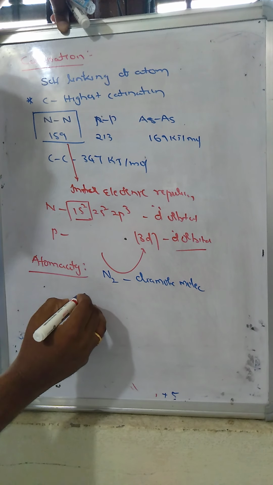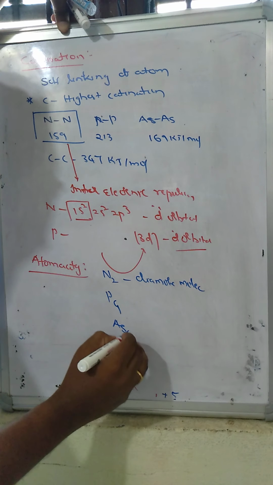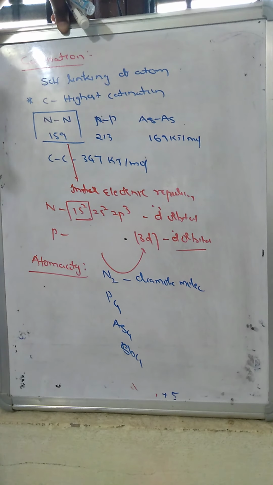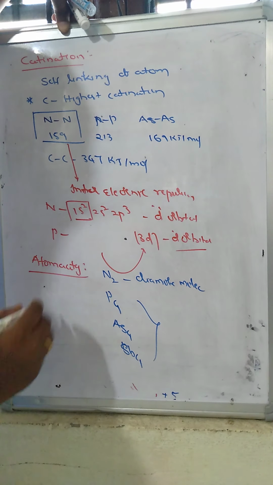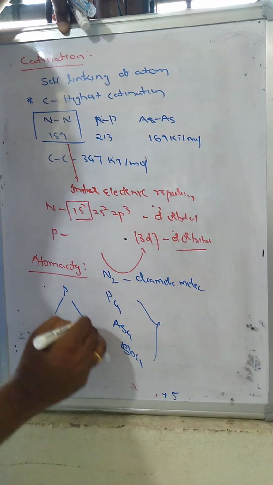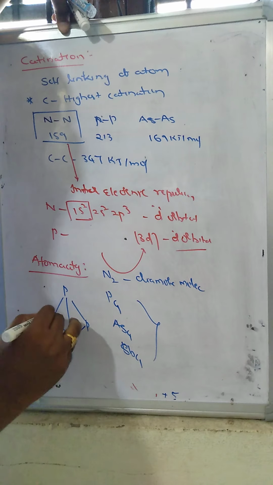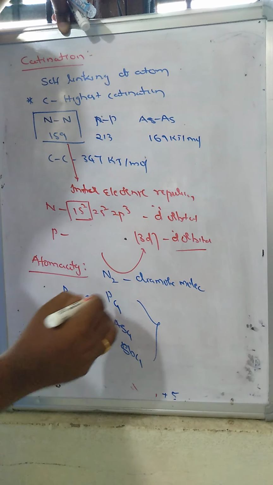Whereas the remaining elements, phosphorus, arsenic, antimony and bismuth, exist as P4, due to tetrahedral structures among the phosphorus atoms, with a bond angle of 60 degrees.